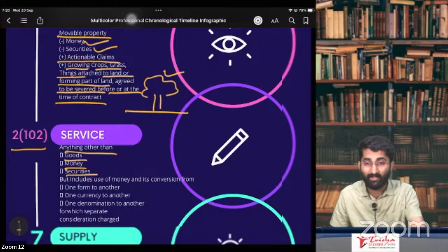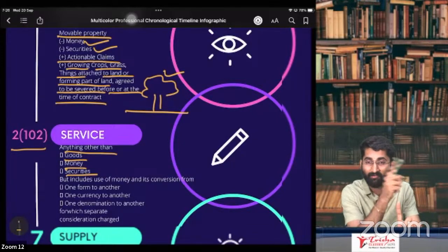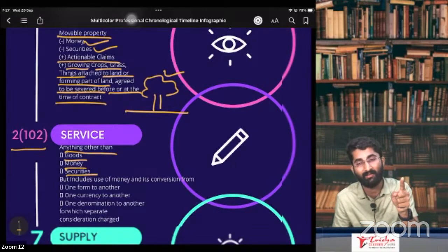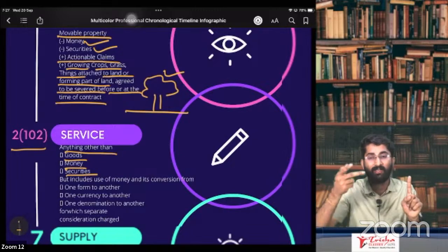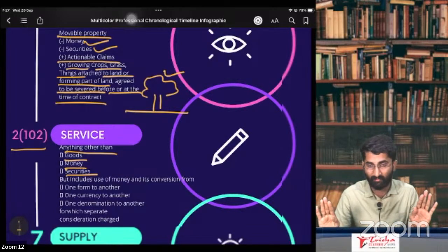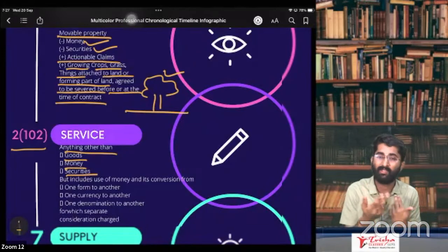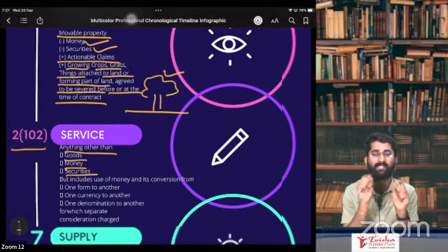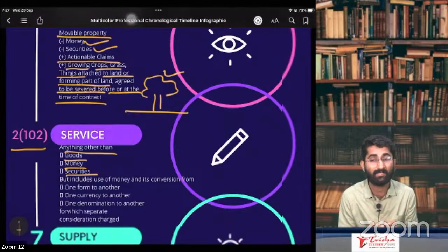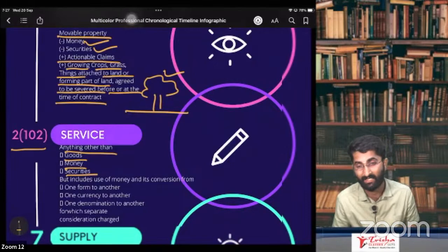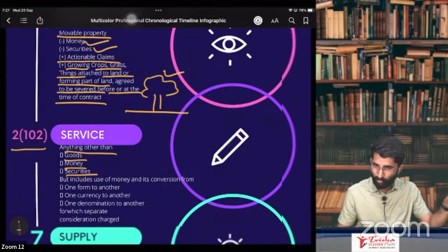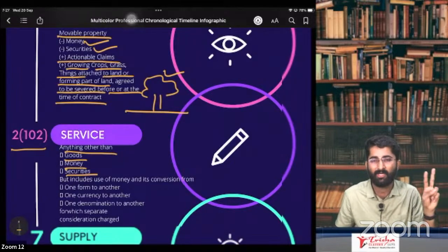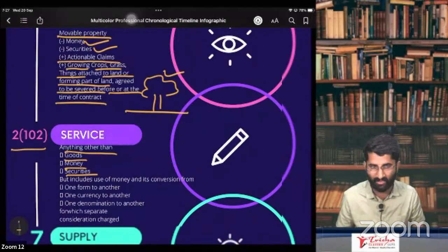Sir, yeah, you heard it right. That means money is not the goods. Money is not the service as well. Then is there GST on money? No, because it is not the goods, it is not the service. So there is no GST on money. Second one, securities. Sir, it is not the goods, sir. It is not the service, sir. Is there any GST on this? No. On securities as well, there is no GST. It is out of GST, thrown out of GST. Money and securities are neither goods nor service. That's why there is no GST on this.